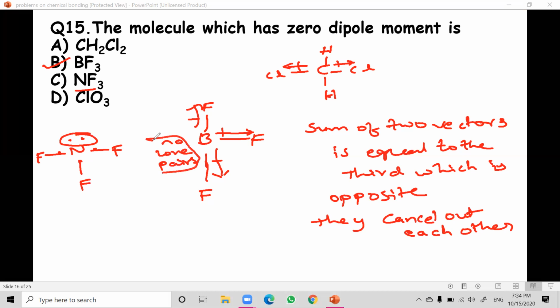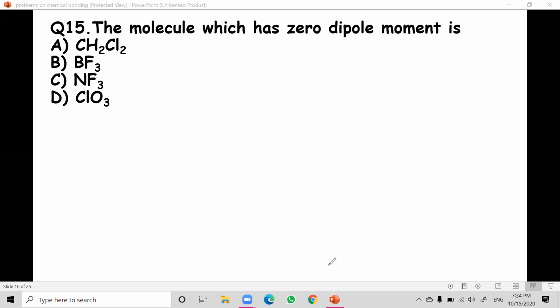Suddenly you might get the answer. Every student will get confused. If BF3 is the answer, then why not NF3? Anyway, the other two are different, but BF3 and NF3 are very close. BF3 has no lone pairs, NF3 has one lone pair. This makes a difference, due to which this rule cannot be applied for NF3. I hope it is clear. Very, very important question. We get this type of question, so that rule is very, very important in dipole moment.